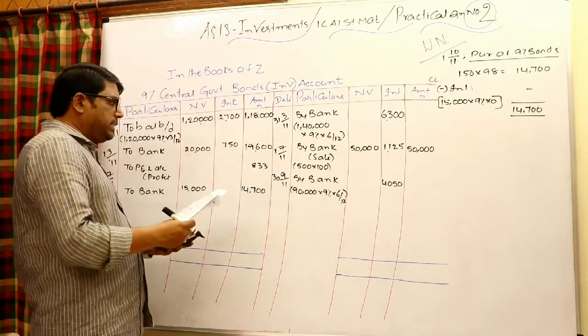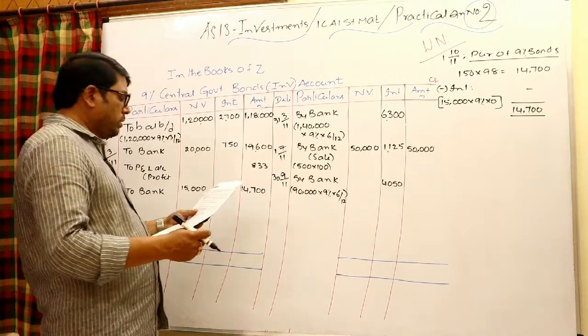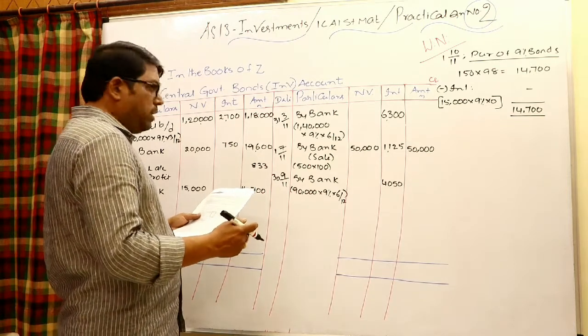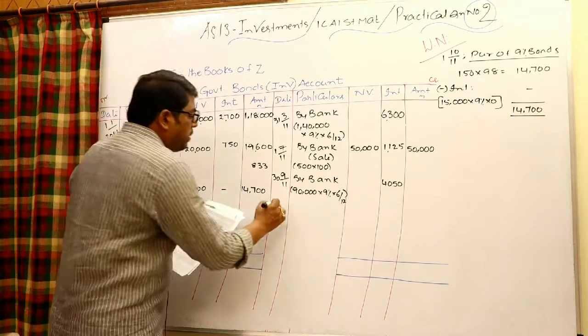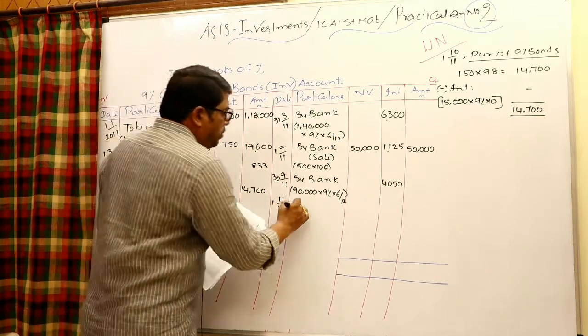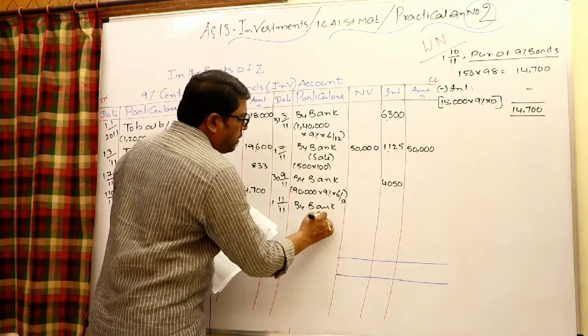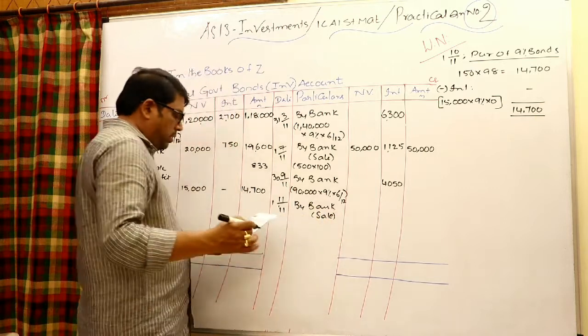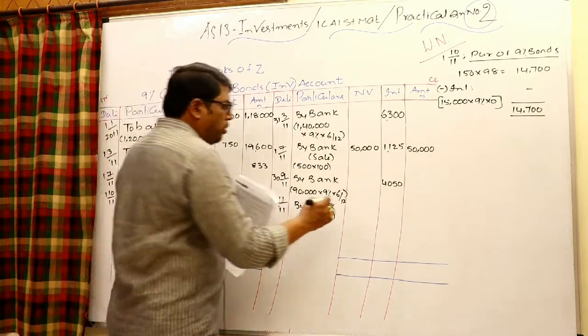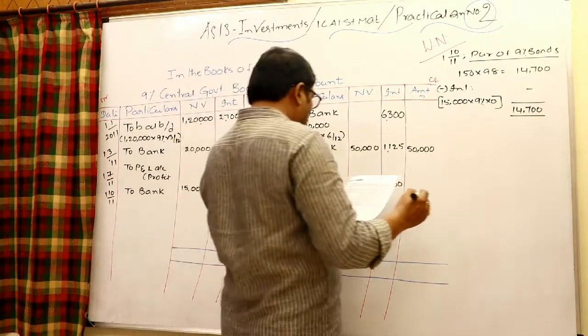October 1st purchase has taken place. Next one, 1/11/2011 sales has taken place. Bank to investments, in the investments by bank, within bracket sales. So 300 units are sold, nominal value 30,000, and go to the working notes.